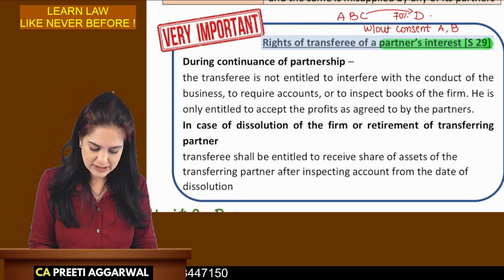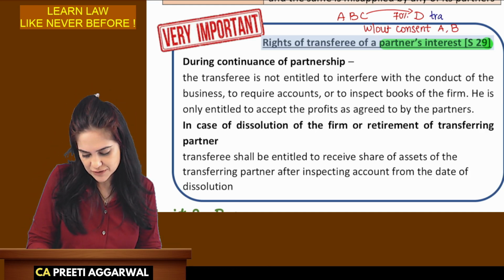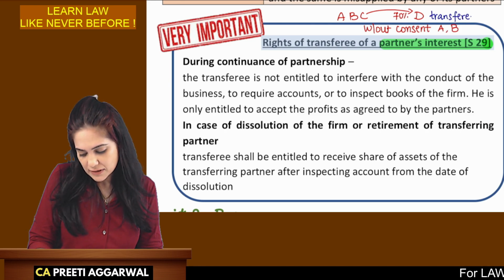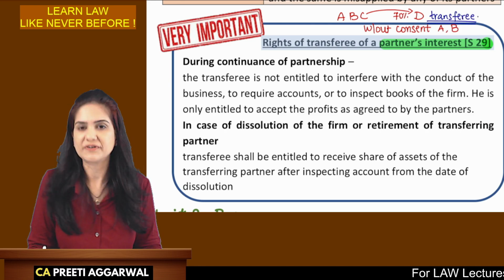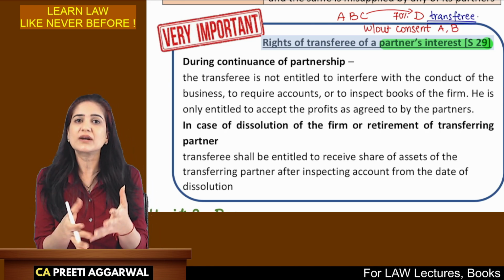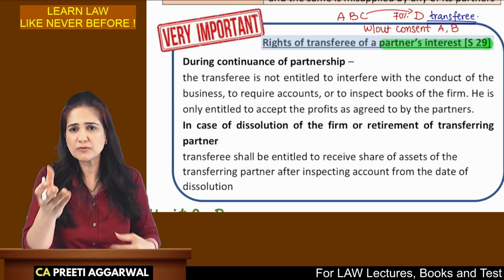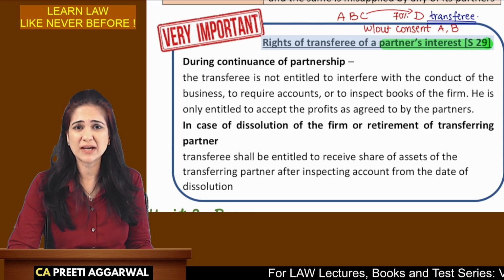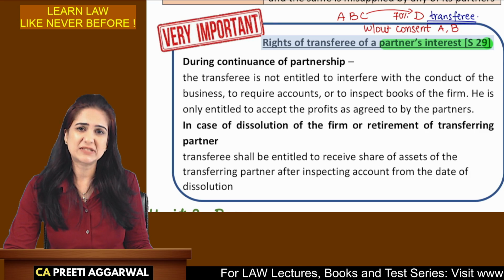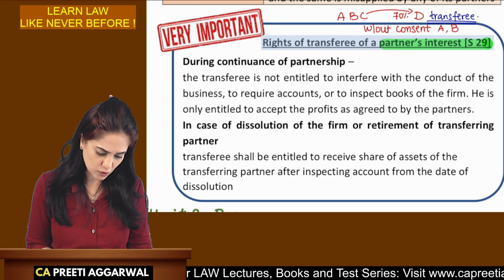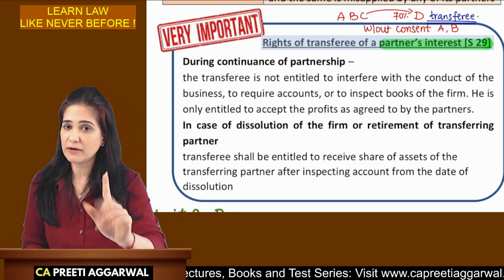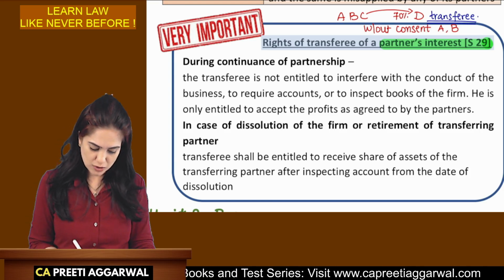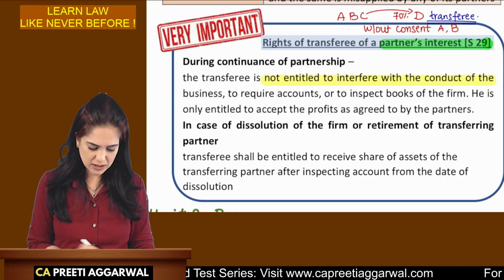So the law says that, okay, you don't like this transferee. See, because partnership is again a relation of trust and confidence. We like to work with people whom we are comfortable with. We don't want to work with D. We don't like him. But because C has already transferred, we have no option but to accept him as a partner. However, transferee, you are not entitled to interfere with the conduct of the business of the firm.